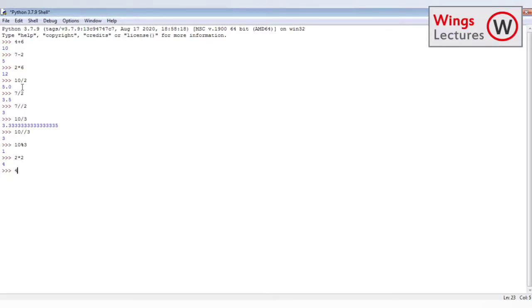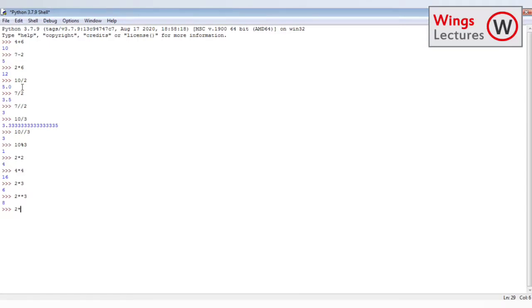I want 4 square, 4 multiplied by 4. Now I want 2 cube, 2 power 3. See, I got only 6, which means it's somewhere wrong. The answer is not right. The solution is you have to use 2 double star 3, right? We got the answer.